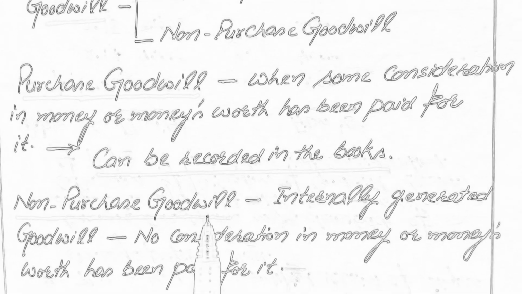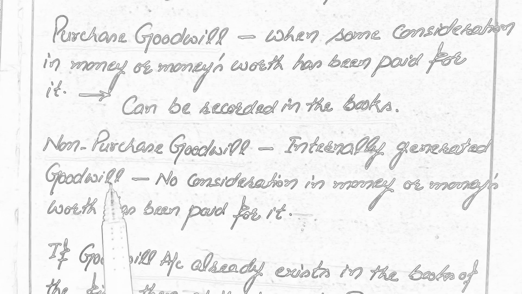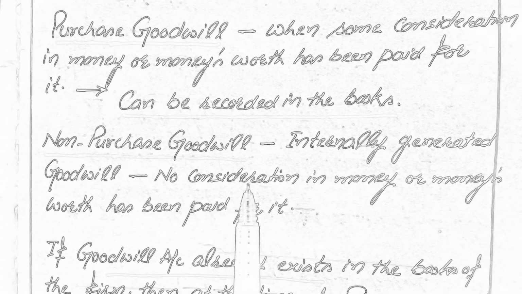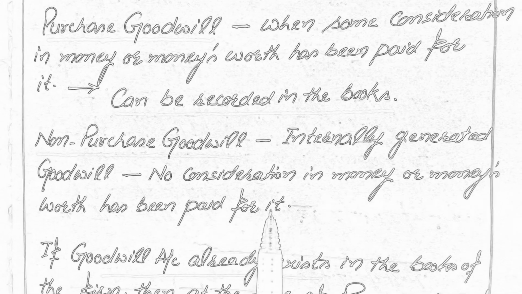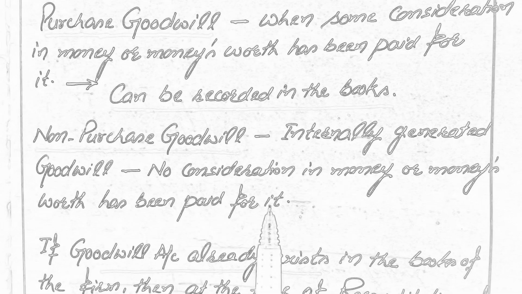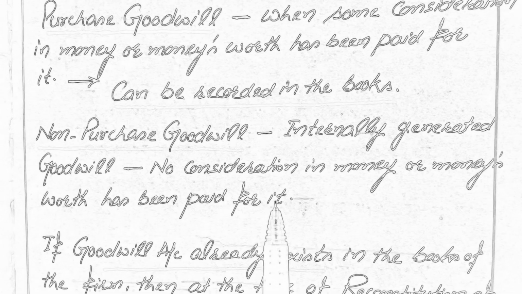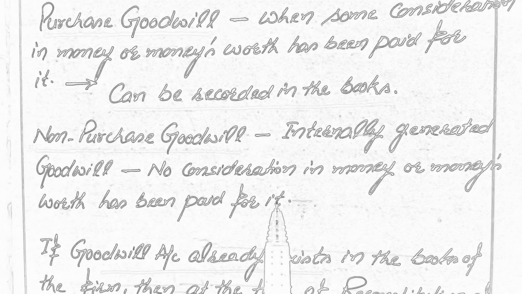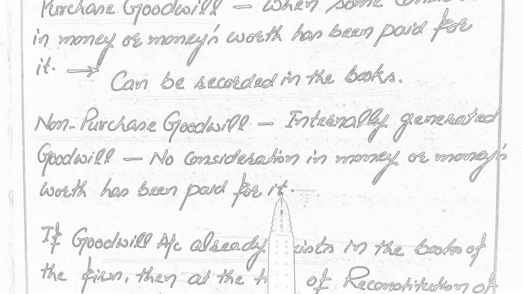Non-purchase goodwill stands for internally generated goodwill, or we can say that when no consideration in money or money's worth has been paid for it, then this will be known as non-purchase goodwill. And non-purchase goodwill cannot be recorded in the books of accounts as per Accounting Standard 26.